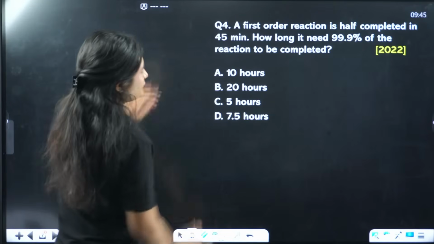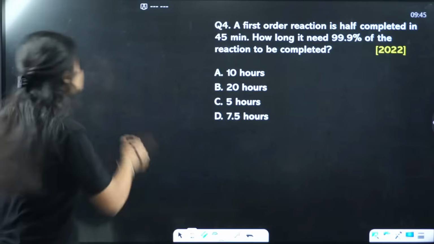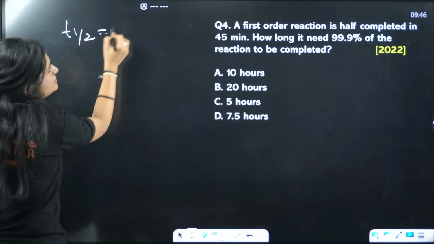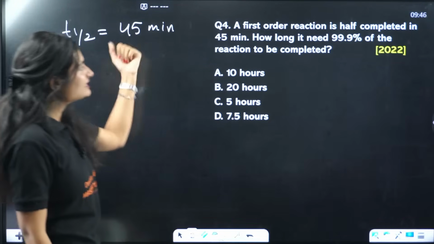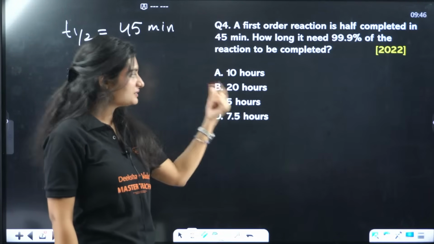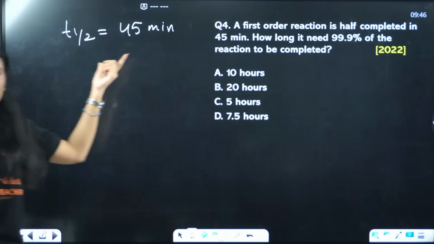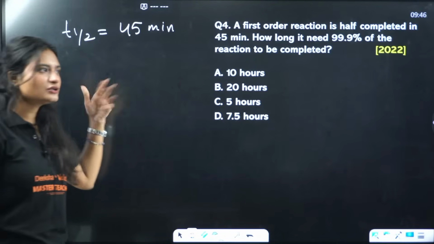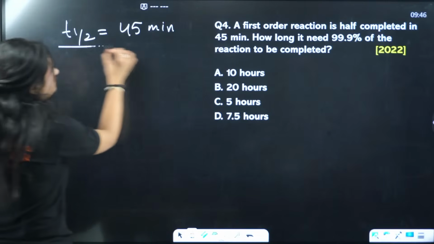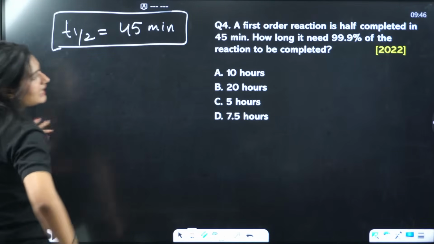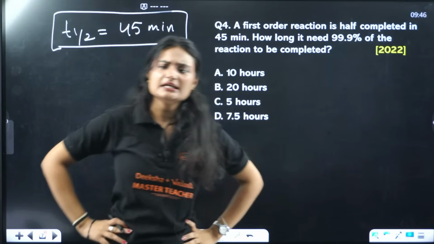Okay, let me calculate it first. A first order reaction is half completed in 45 minutes. That means T half is 45 minutes. Always remember, when you're reading the question, check the unit. The unit is in minutes, but the answer is in hours. So somewhere you need the conversion. But we are not doing it right now because it will make the calculation a little bit intense. So we are simplifying it first.